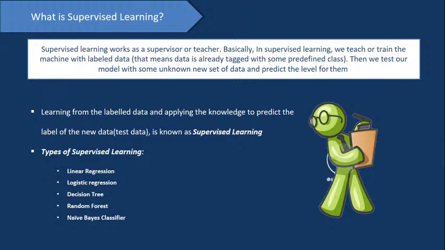Basically in supervised learning, we teach or train the machine with labeled data. Your data will have a label, and from that label the model will understand which class a particular data point belongs to, okay? Then you can test your model using data without providing the class, and your model will say, okay, this data belongs to this class, right?